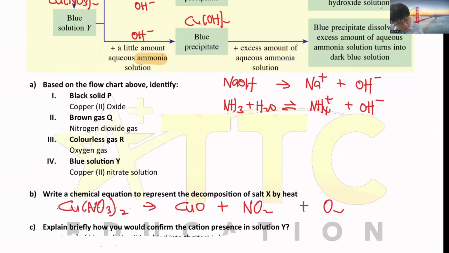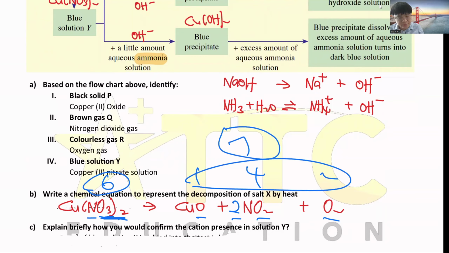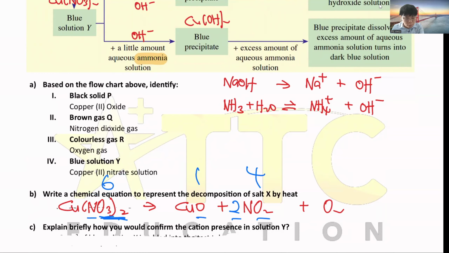Let's say you see here, I got 2 nitrogen, so you put 2 here. You start at the oxygen, because here got 6 oxygen, here got 1 oxygen, here got 4 oxygen, here got 2 oxygen. So total here 7. 6 and 7 is not balanced, so in this case you have to find the biggest one and times 2. Which is the biggest one? This one. So everything we'll rewrite again.